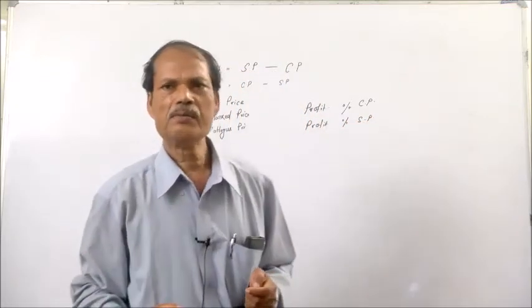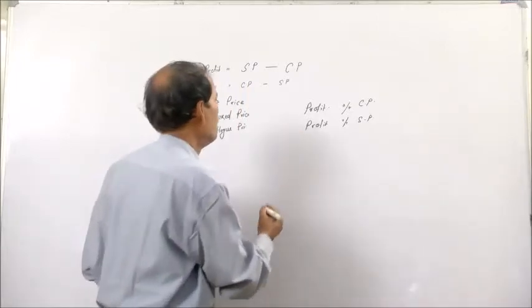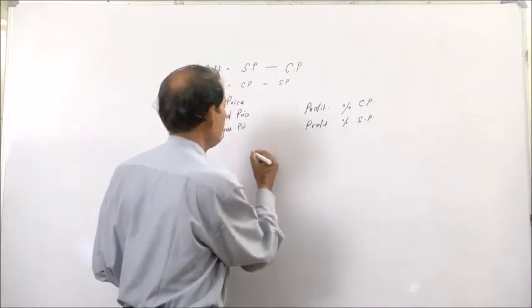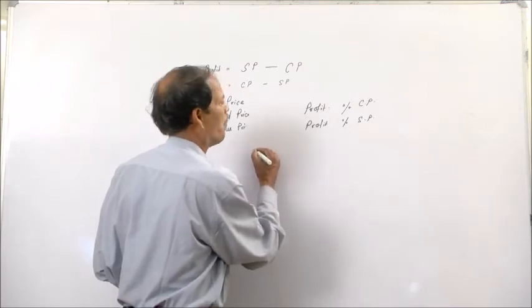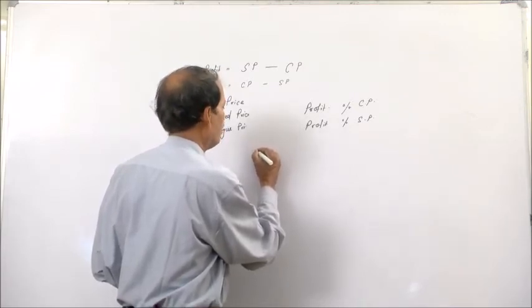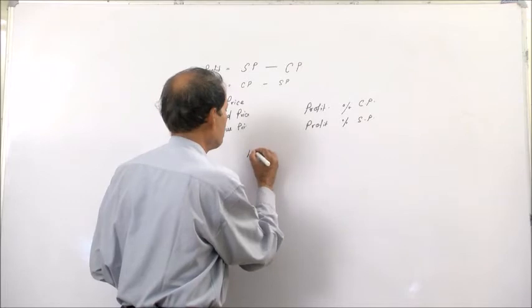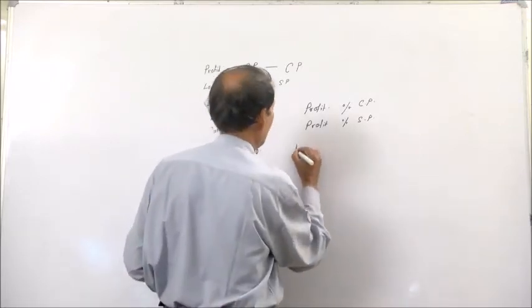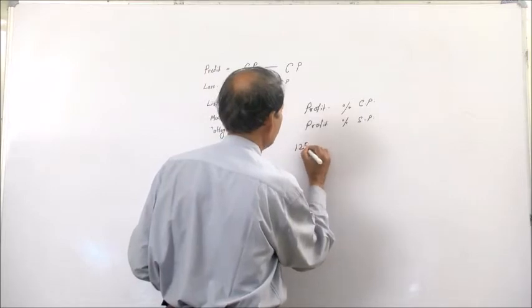Suppose a particular product is purchased at 100 rupees and sold at 125 rupees.